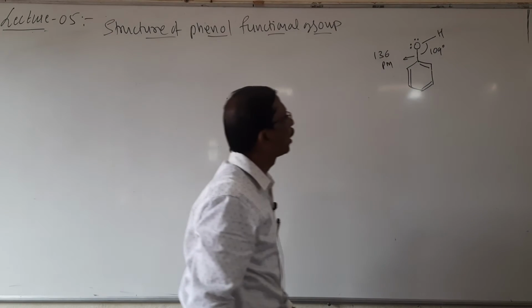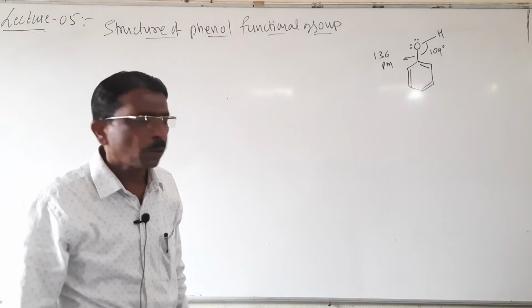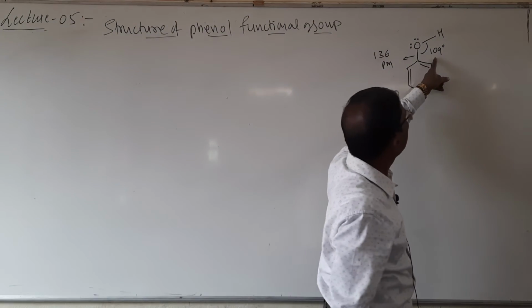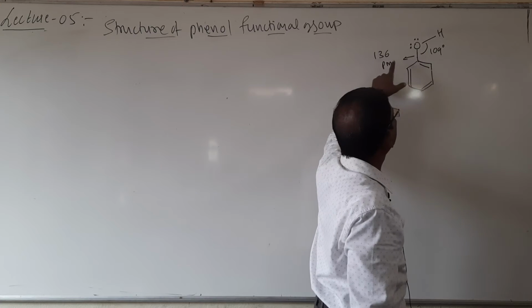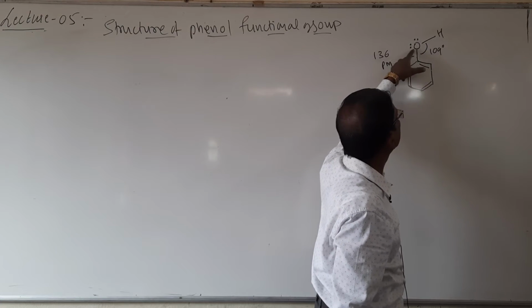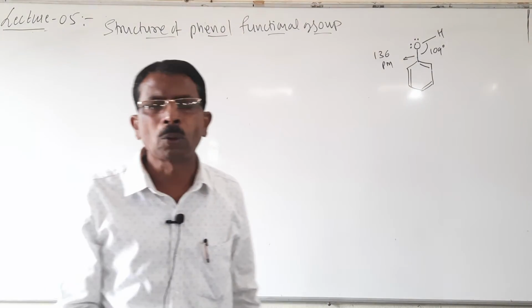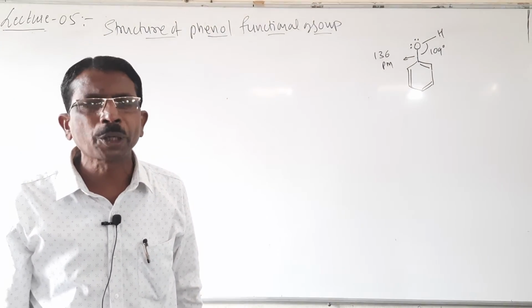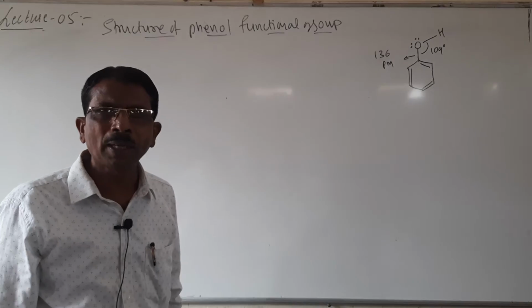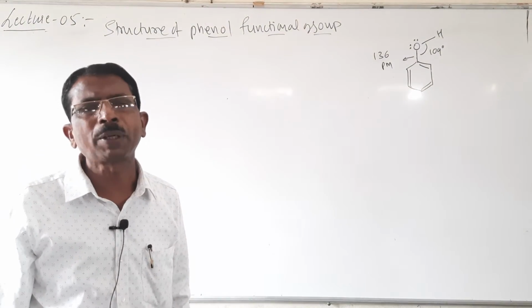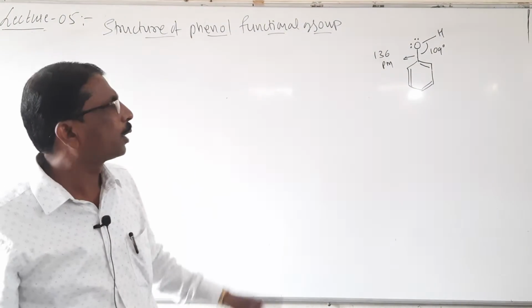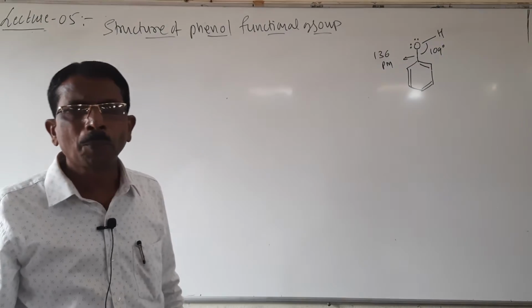Here the bond angle is 109 degrees, and the bond length between carbon and oxygen is 136 picometer. It is shorter than in alcohols, where it is 142 picometer. It is 136 picometer due to the partial double bond character, and due to this reason these are more reactive.